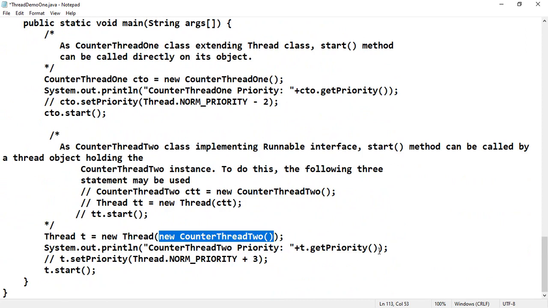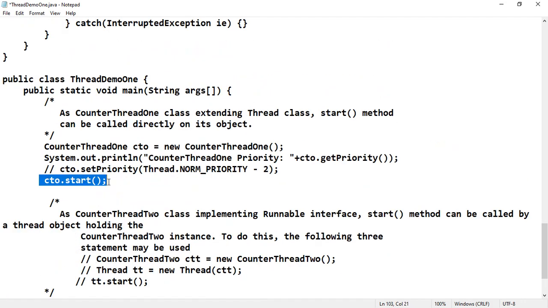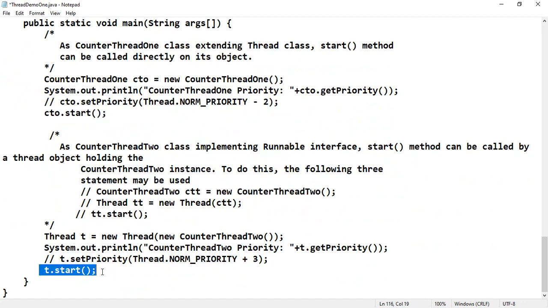Now I have commented out this t.setPriority. We'll see this afterwards. Then t.start, so that means thread 2 is going to start. Now what happened? The first thread was started and also the second thread was started. So now we'll see how the result looks. The result looks like this.